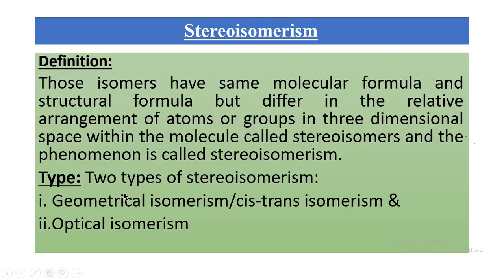There are two types of stereoisomerism: one is geometrical isomerism or cis-trans isomerism, and the second one is optical isomerism.